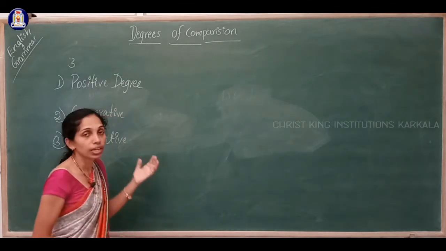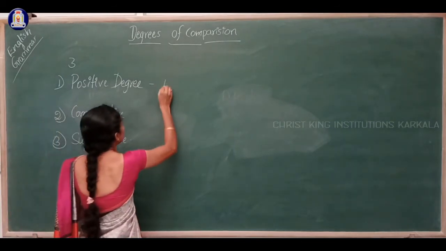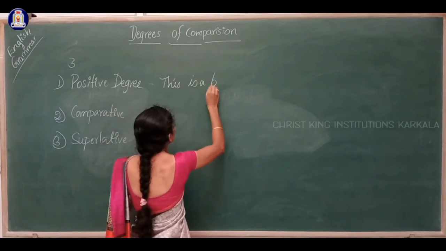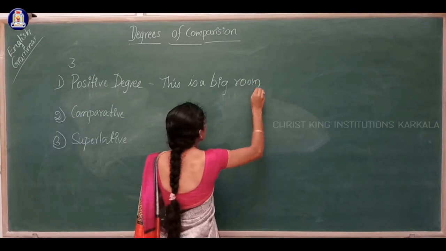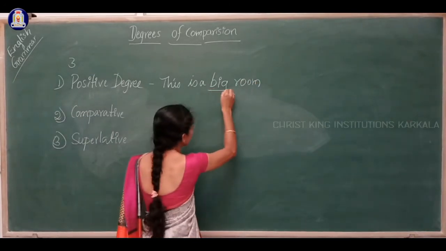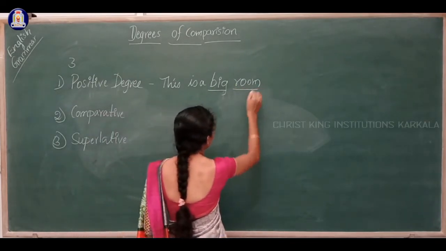Let us see with an example. For example, this is a big room. See dear students, big is an adjective. It is said about the room.